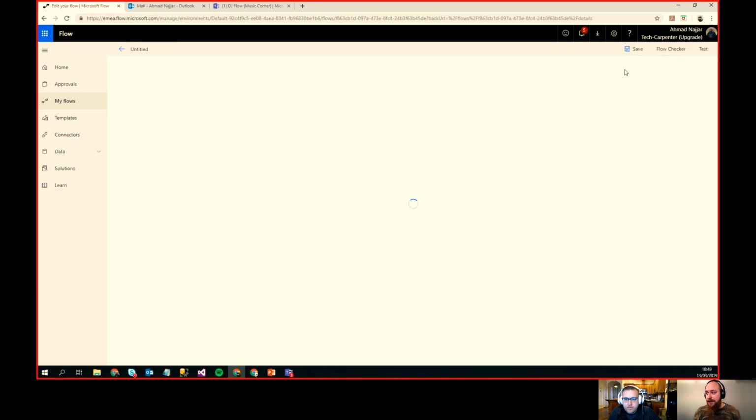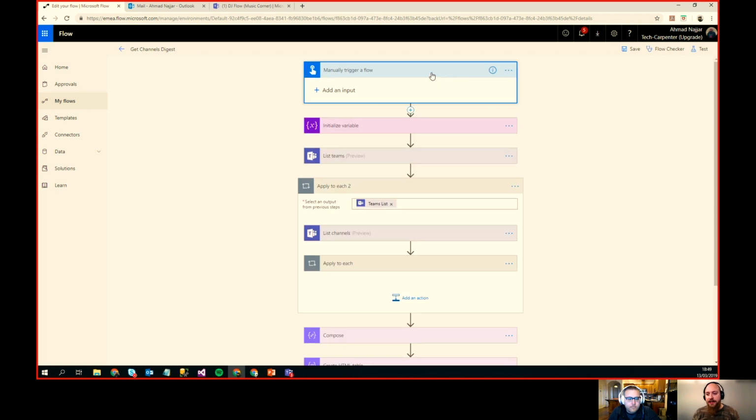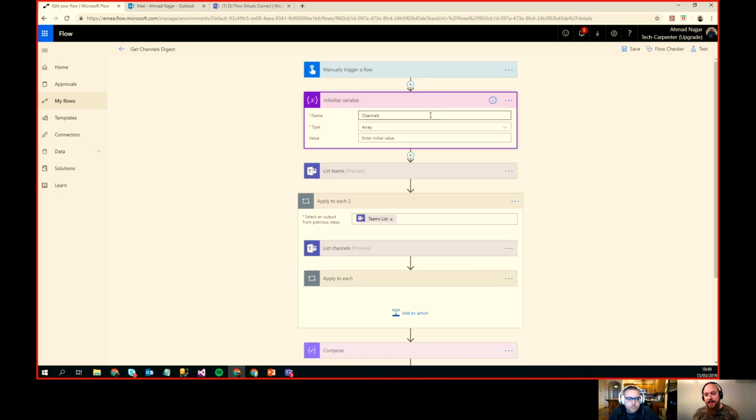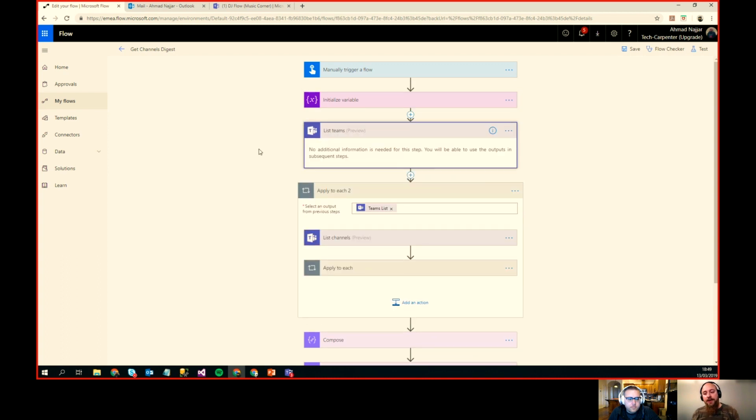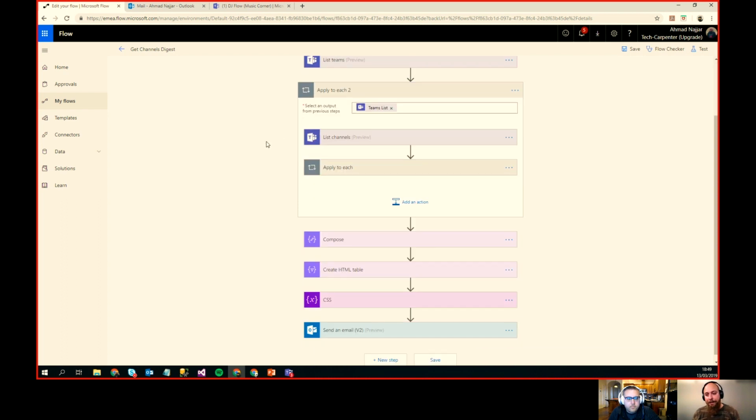If I open this here, I've actually combined 2 actions, so with one flow we could get it over with so fast. What you can see here is we start this manually. I initialize a variable, which is the channels array. First of all, I list all the teams that I have within Teams, and you don't need to do any additional stuff.